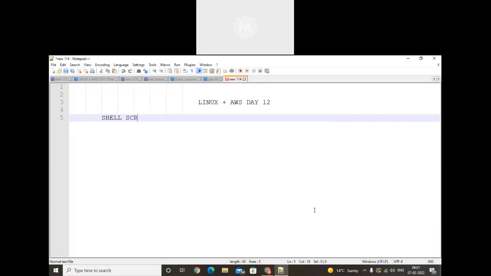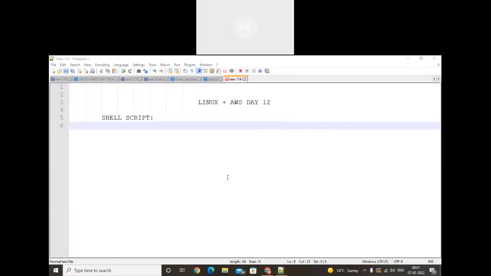In that we'll learn about the shell script. First of all, we'll check what a shell script is. Later on, we'll look at how to write the code of a shell script. There are two types of shell scripting available: the first is non-interactive shell scripting, and the second is interactive shell scripting. Before starting, I want to discuss the rules and the definition of shell scripting.